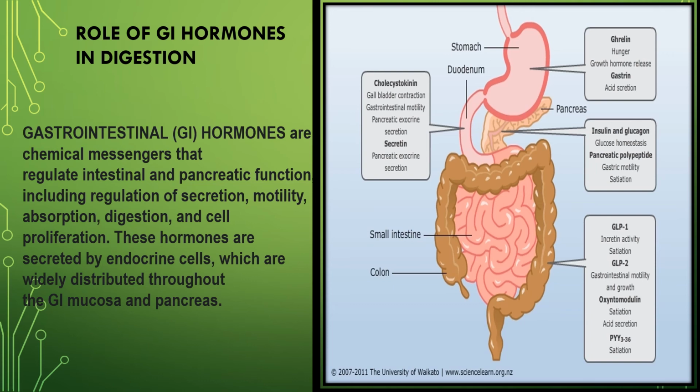Now the last one is colon or large intestine. In the last box, GLP-1, GLP-2 and the activities have been given. If we remember this box, you can easily remember the total GI hormone activity in digestion.